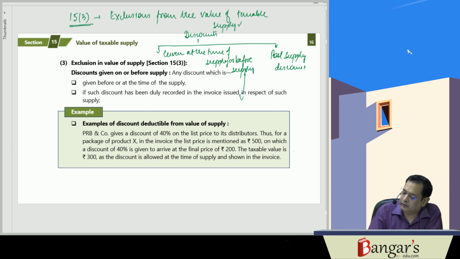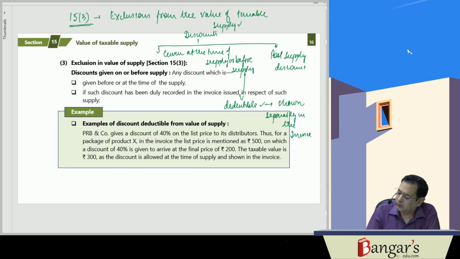Here these are deductible. They must be shown separately in the invoice.